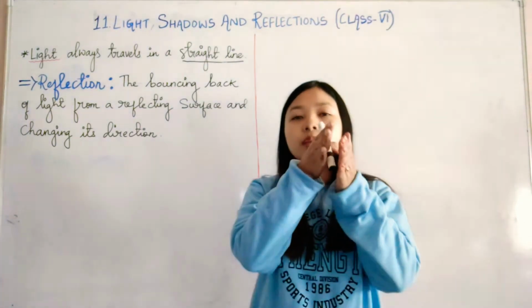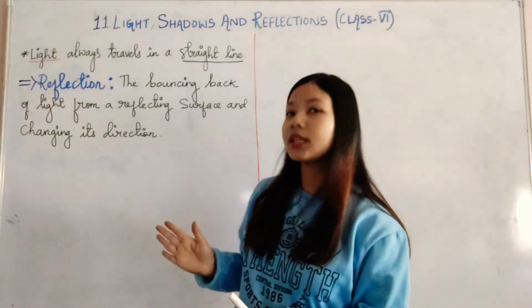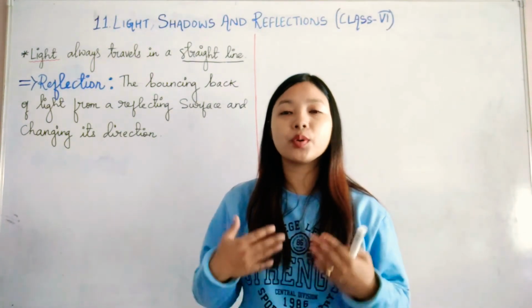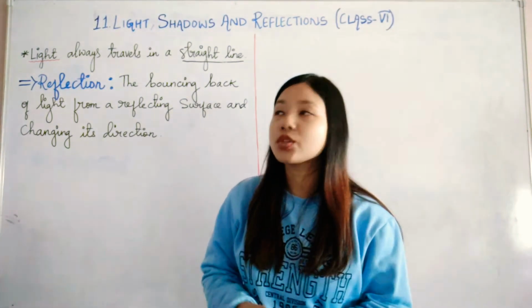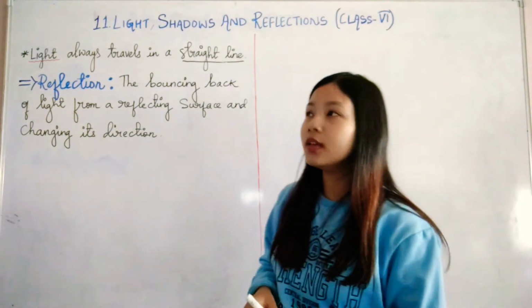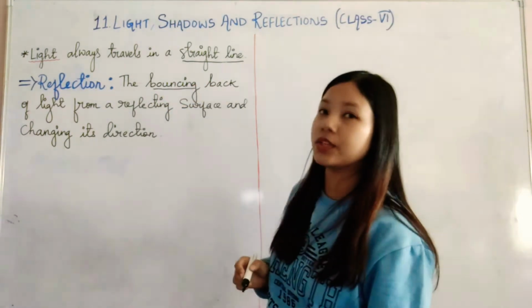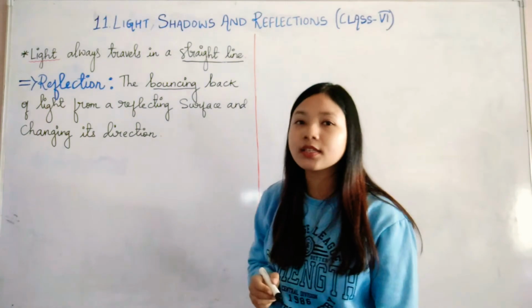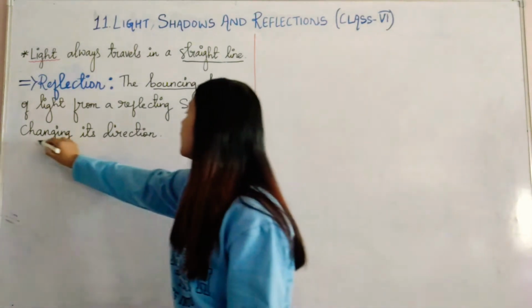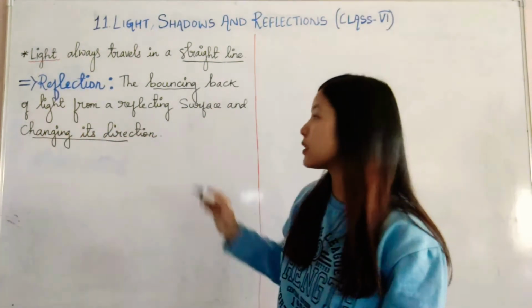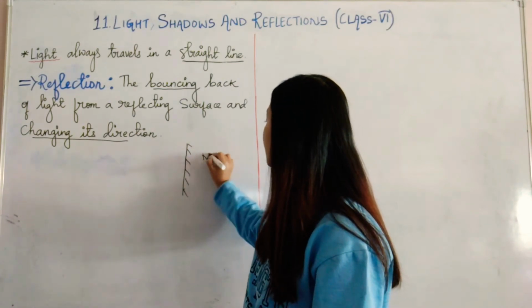Mirrors are very polished surfaces where we can see our image, right? And to see the image of ourselves in the mirror, we can also say we are looking at our reflection instead of an image. So what is reflection actually? Reflection, as you can see from the definition itself, is the bouncing back of light from a reflecting surface. Reflecting surface means a shiny polished surface, and changing its direction. That means if there is a reflecting surface, let's say like a mirror,